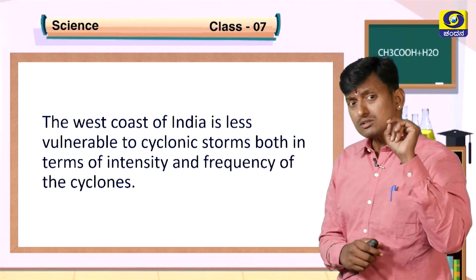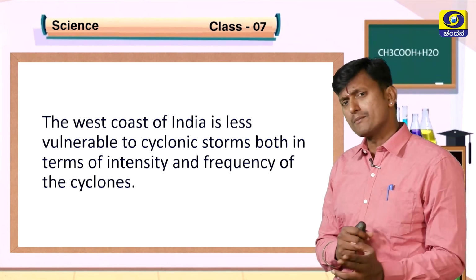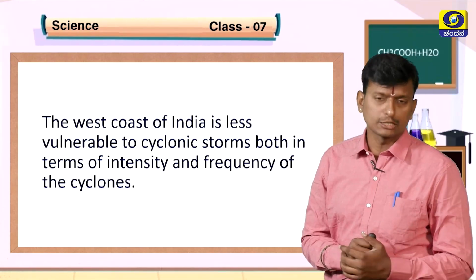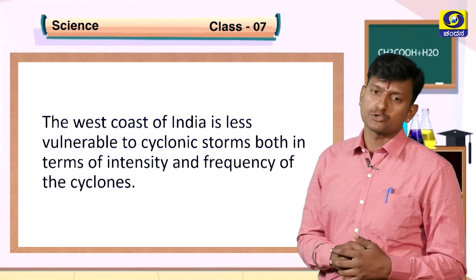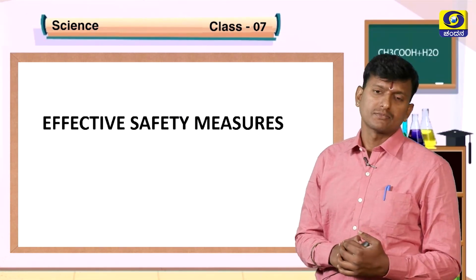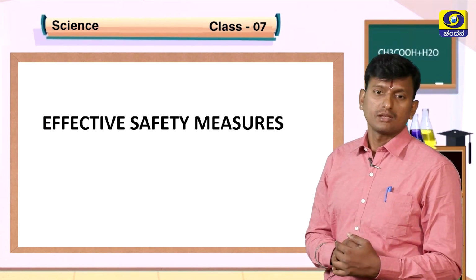The west coast of India is less vulnerable to cyclonic storms, both in terms of intensity and frequency of the cyclone, compared to the east coast. What are the effective safety measures when we come across cyclones and tornadoes?